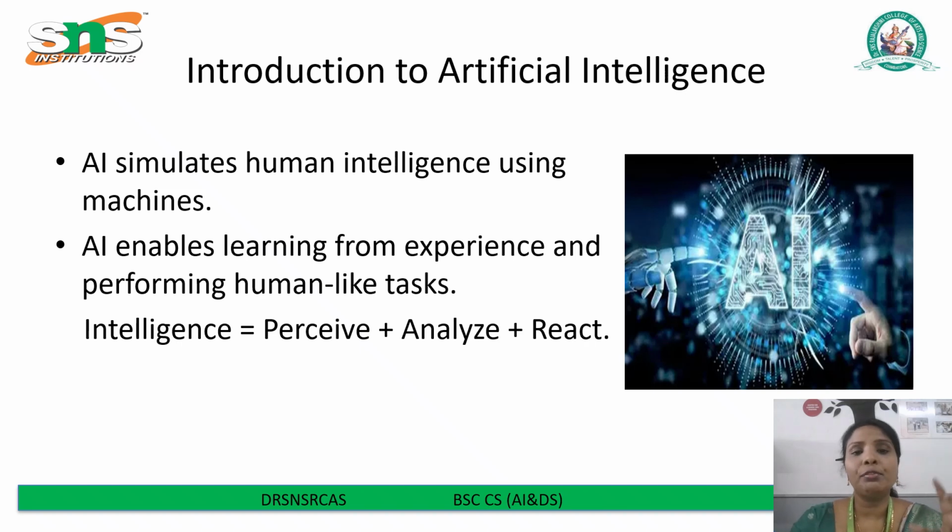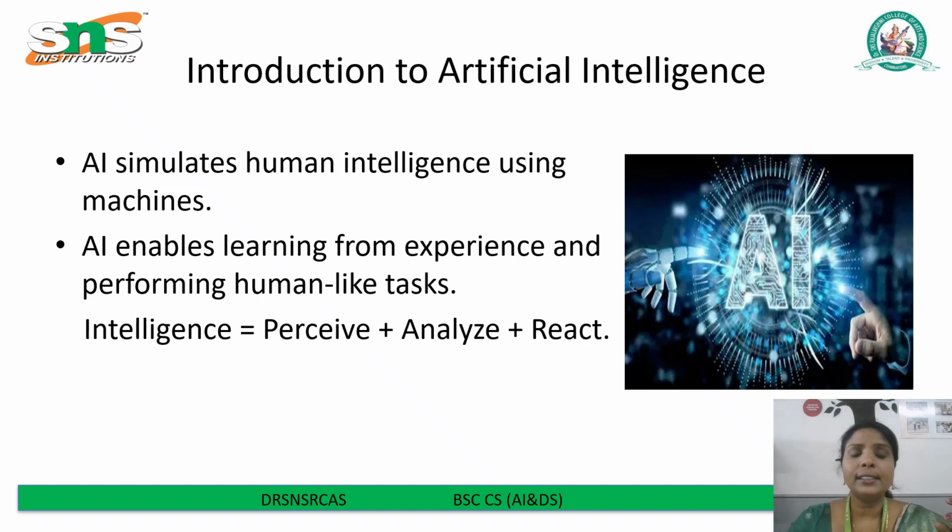Artificial intelligence refers to creating machines that can mimic cognitive functions that humans associate with the human mind. It includes learning, reasoning, problem solving, perception, and language understanding. For example, a chatbot answering questions like a human or a robot navigating an environment is simulating human thinking. AI enables learning from experience and performing human-like tasks. Just like humans learn from experience, AI systems improve their performance using data and feedback.